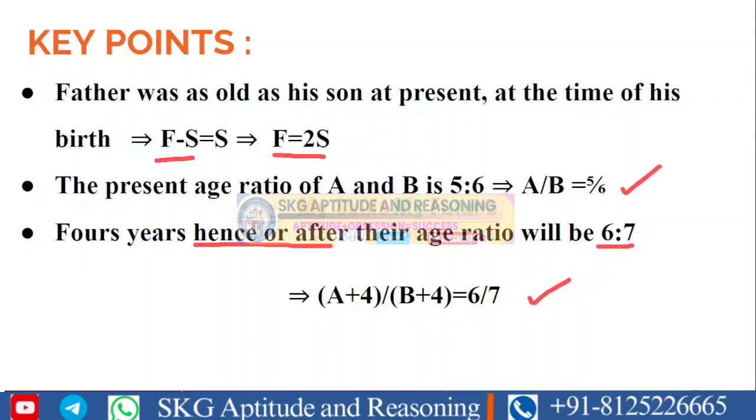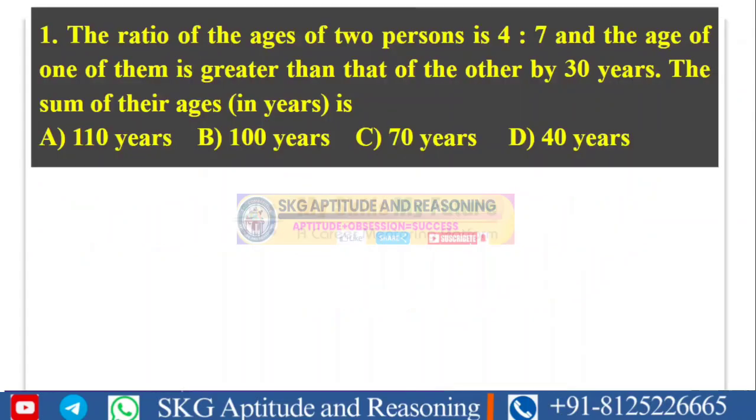Let's start today's session with the first problem here. And here is the first basic problem. What does the problem actually mean? The ratio of ages of two persons is 4 is to 7, and the age of one of them is greater than that of the other by 30 years, and the sum of their ages is how much?